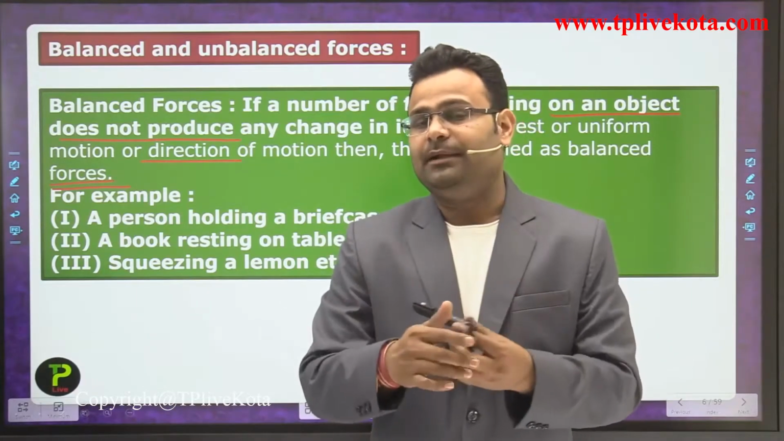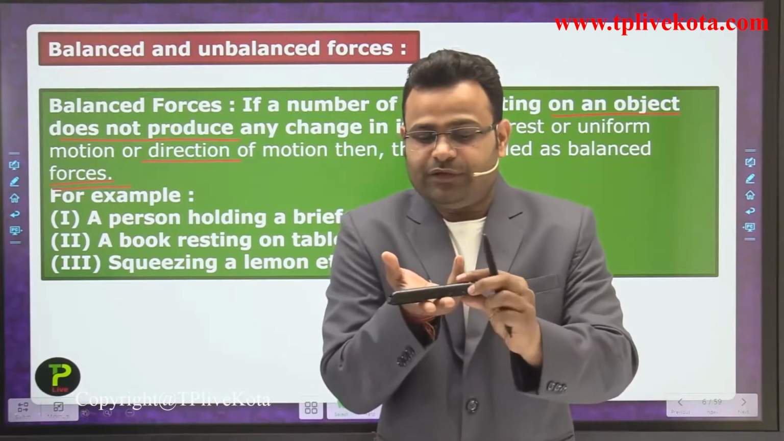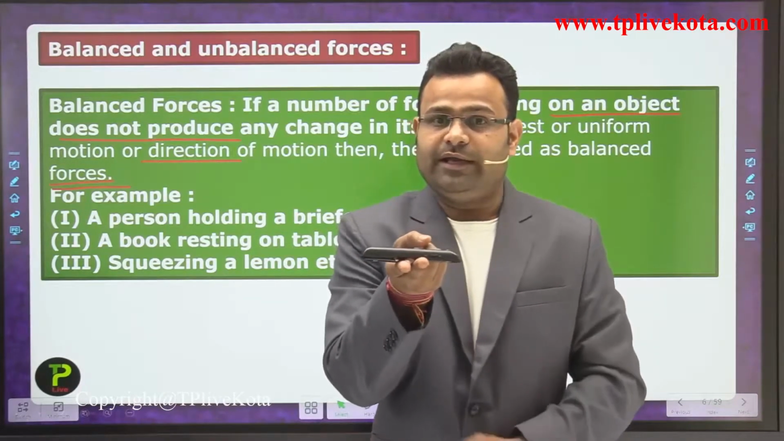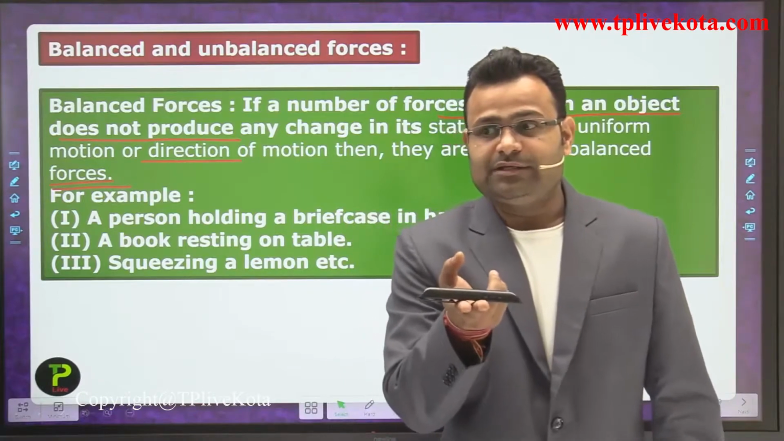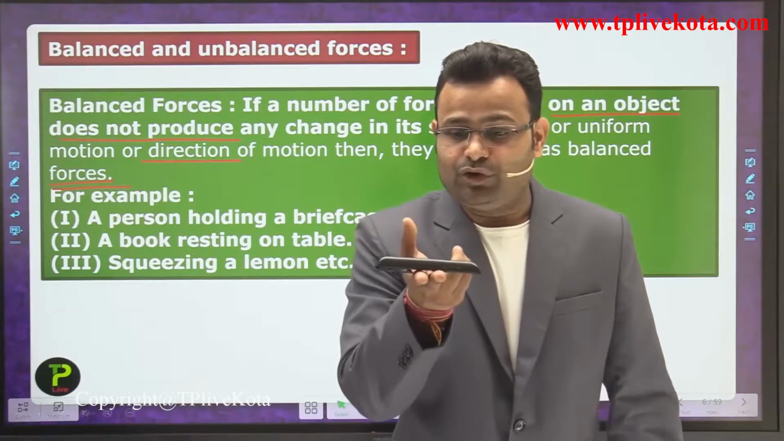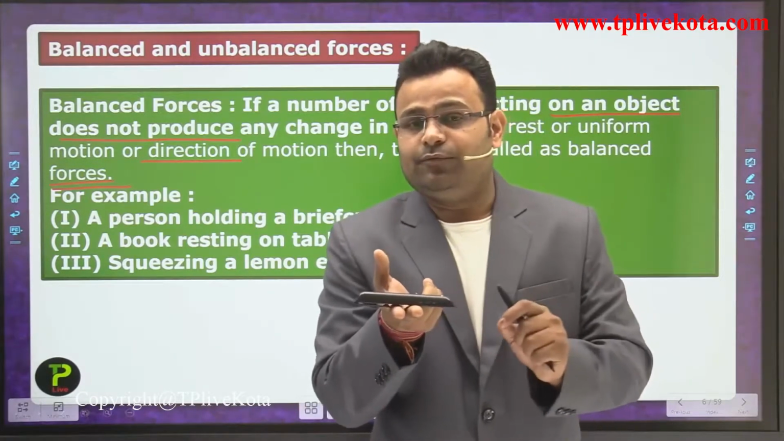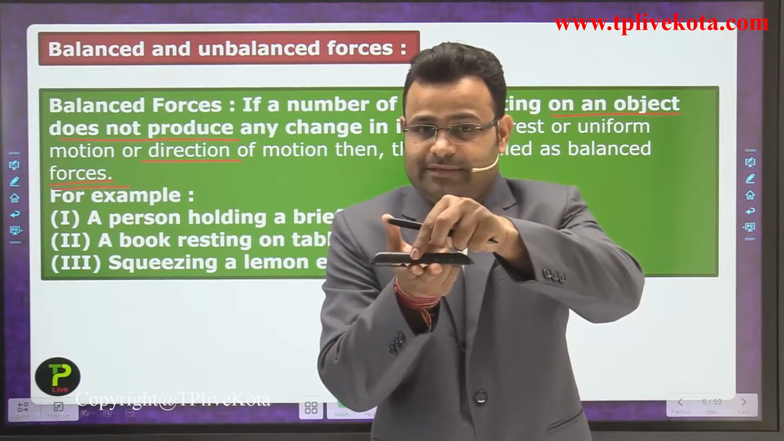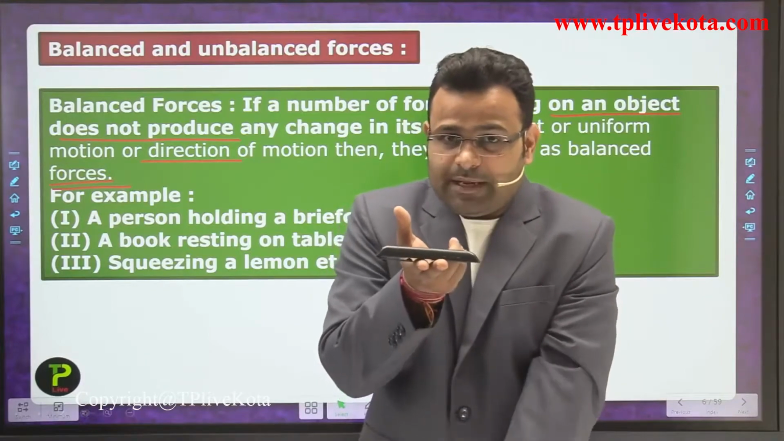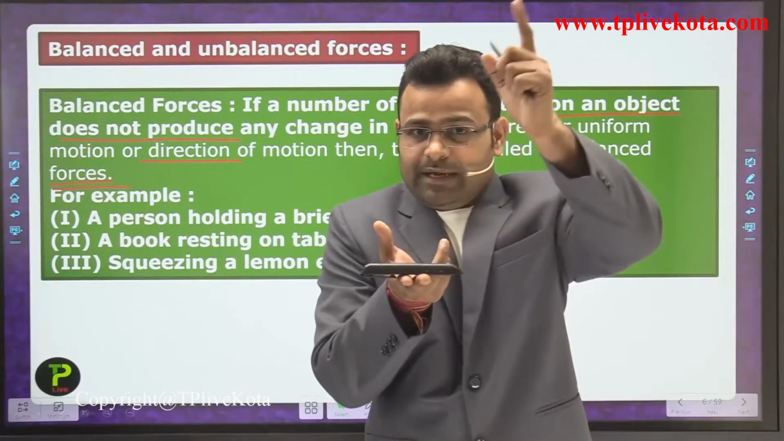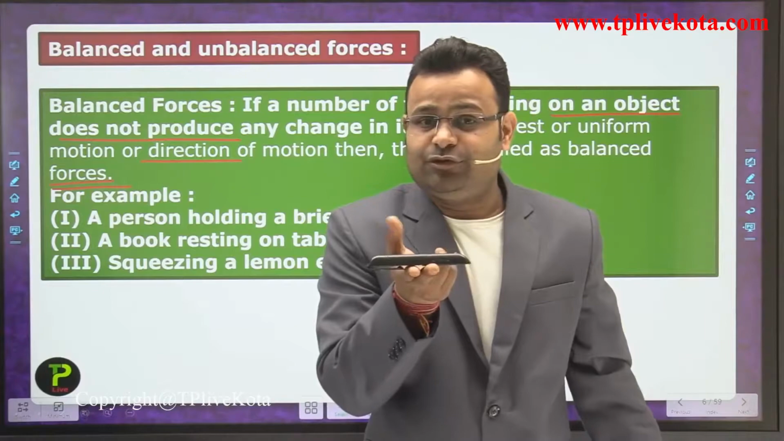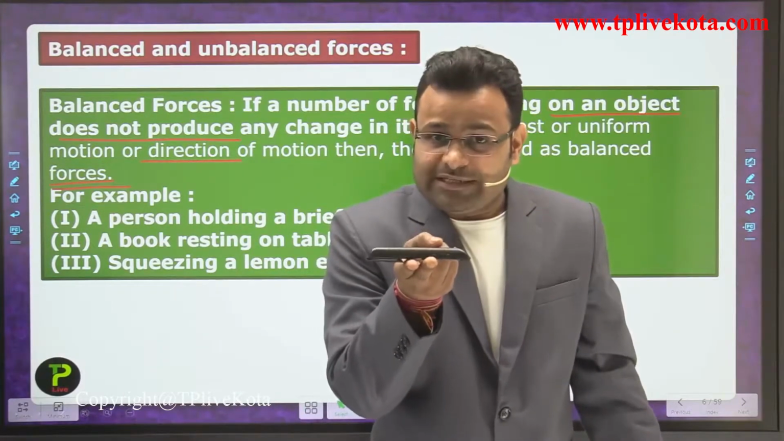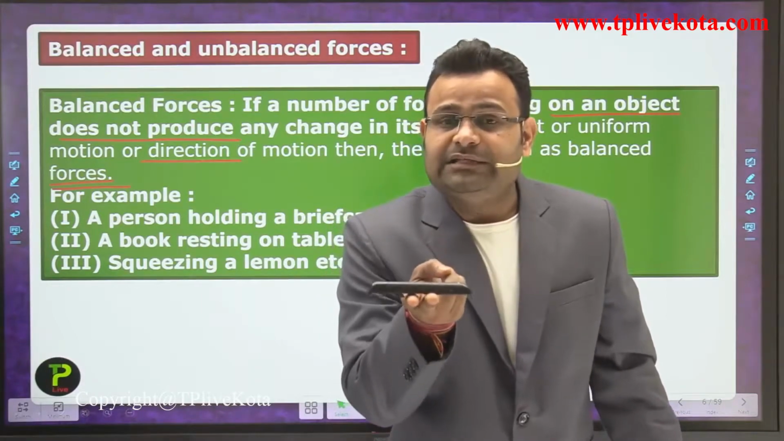But if you apply some force with two fingers, now what happens? It is not moving in a downward direction. Why? Because now we are applying a force in the upward direction, the same amount as the weight. One force is applied downward and the other upward. Both balance each other, so that body is not moving. That is an example of a balanced force.